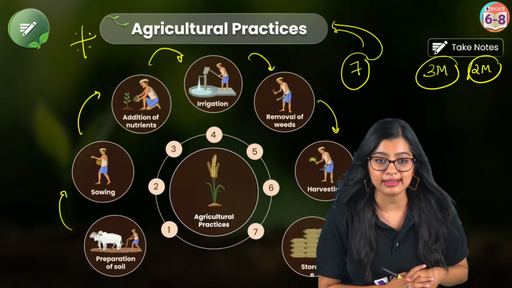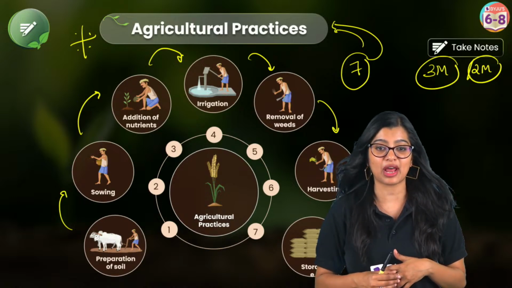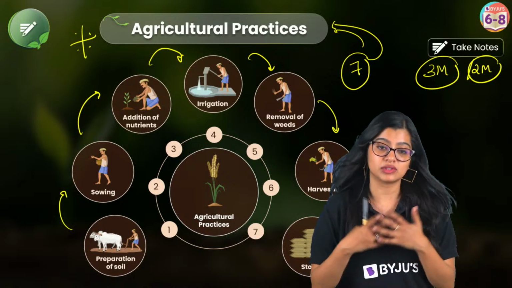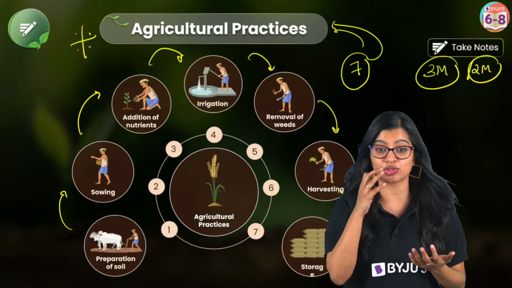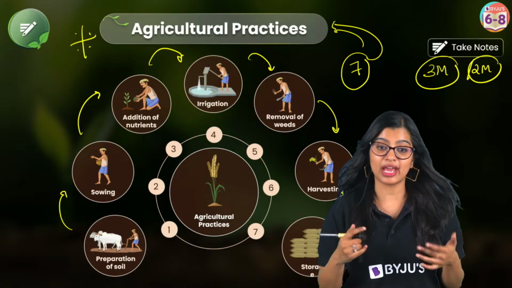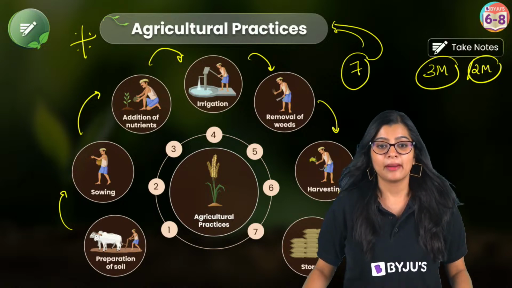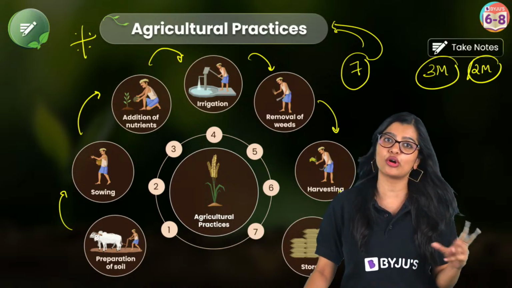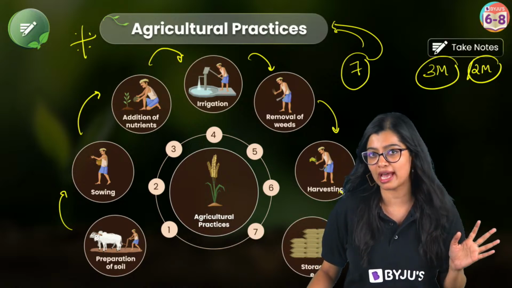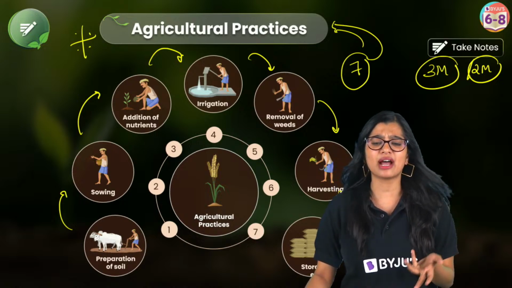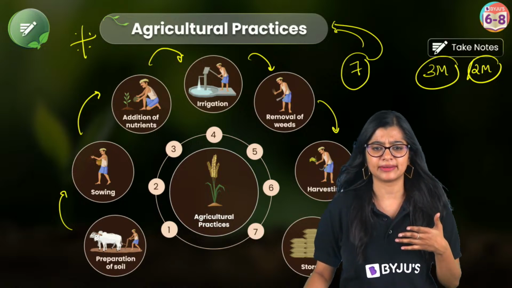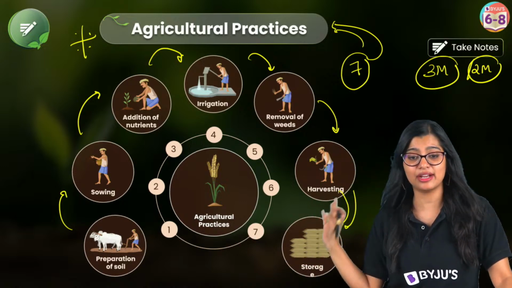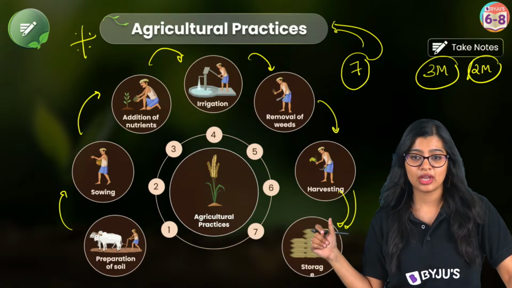Ma'am, I did not understand the second step. I will teach you the second step, Rafael. Don't worry, I'm going to teach all of this in great detail. Yes, Joy, watermelon is a Zaid crop. Ma'am, it is difficult to remember months. Easy peasy. Kharif is sown in monsoon. When is monsoon season? June, July. So think of it that way, and from there calculate 3 months. I am going to elaborate on all of this, so don't worry about it.